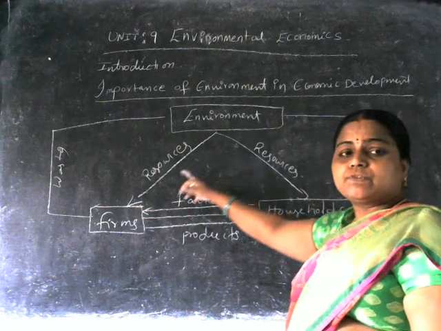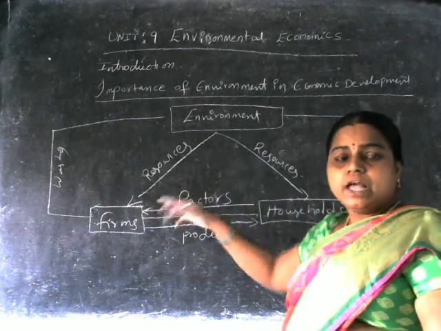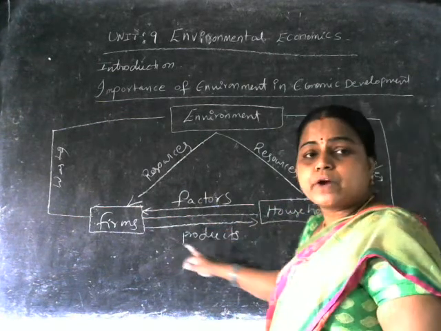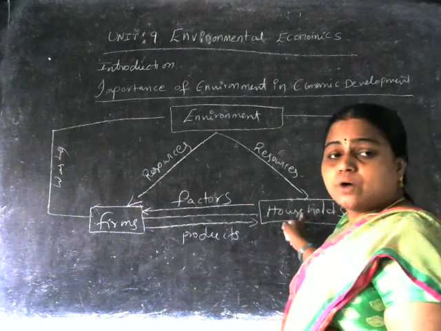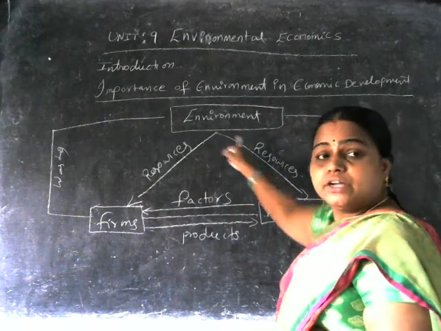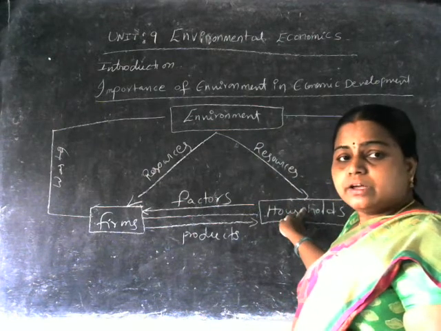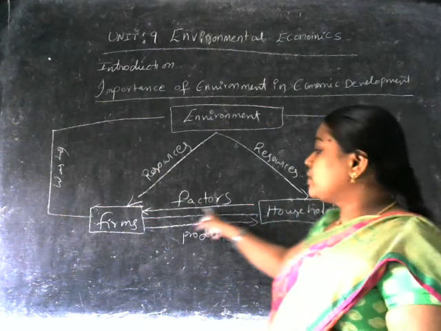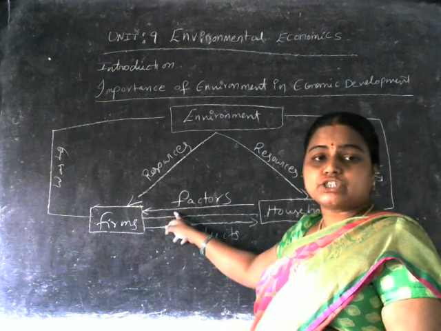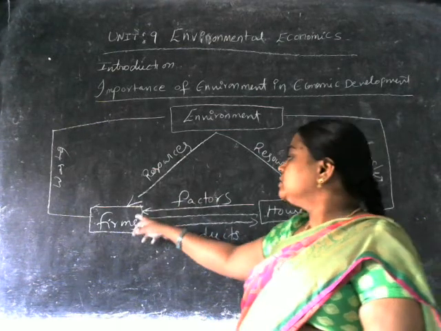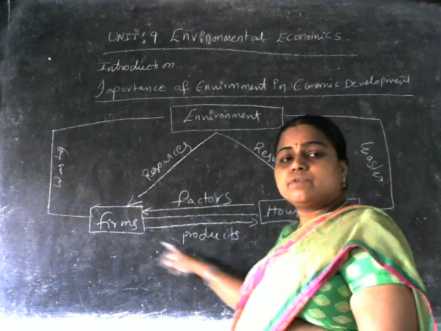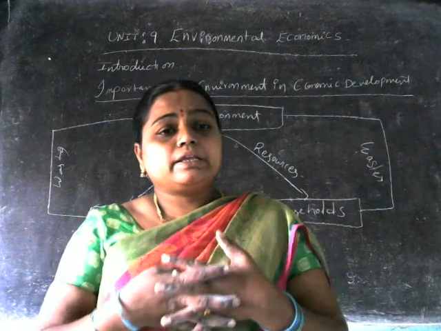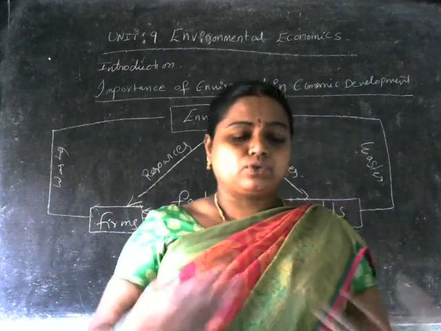The different resources, like quarries and mines, will be provided to the farms by the environment itself. The farm provides the new products to the households. The households bring resources from the environment like air, water, sunshine, and provide the farms with factors of production: land, labor, capital, and organization. Again the farms provide the products to the households, maintaining the interrelationship between the farms and households.